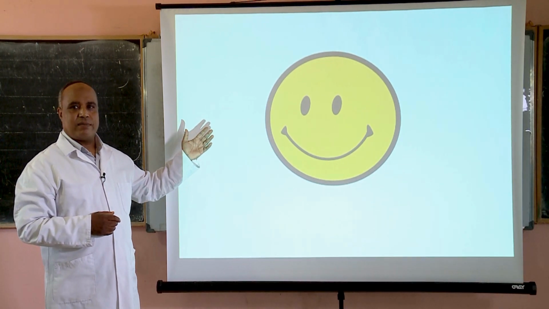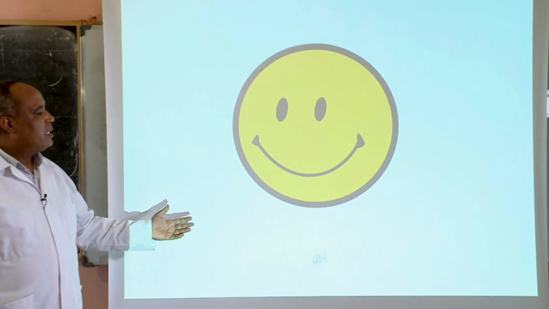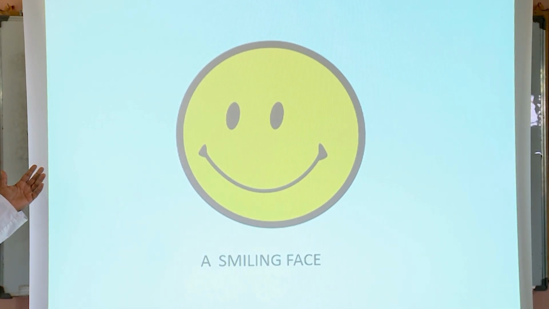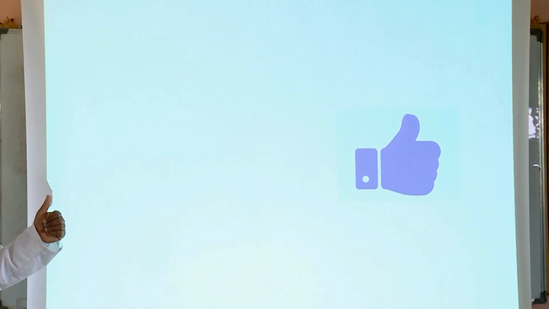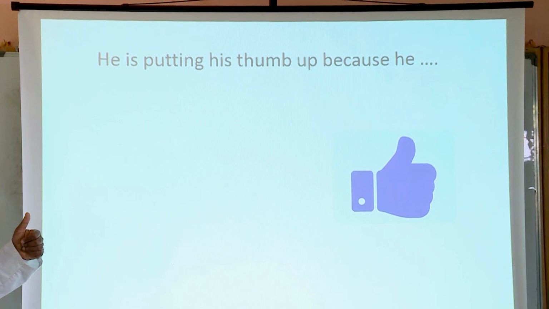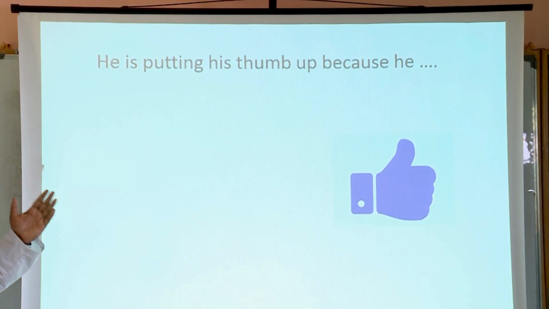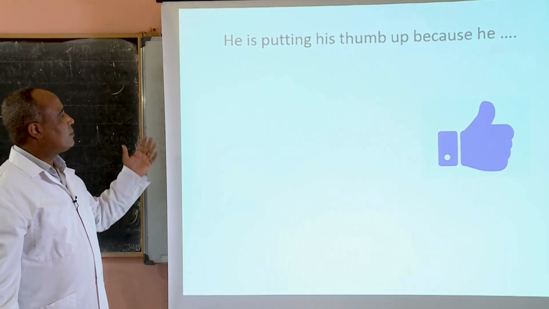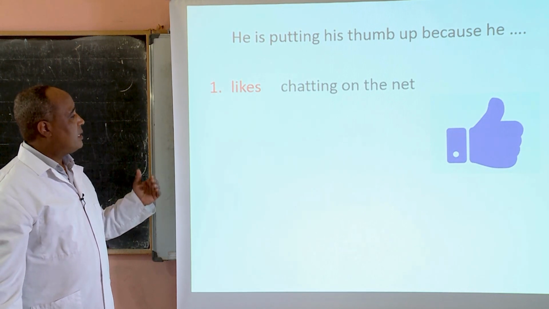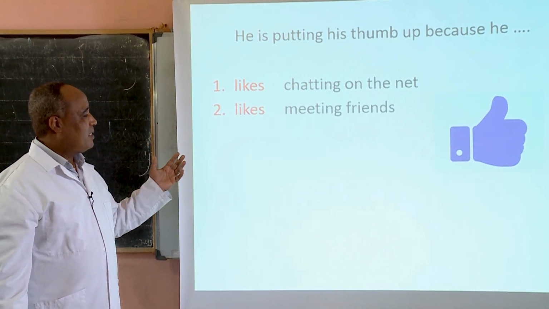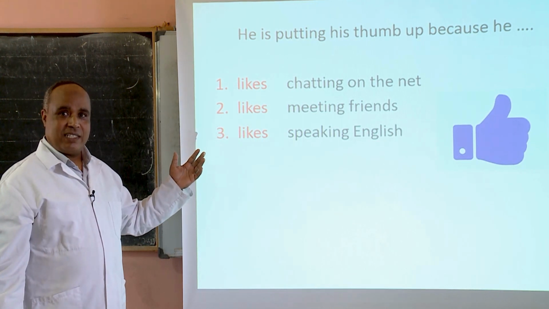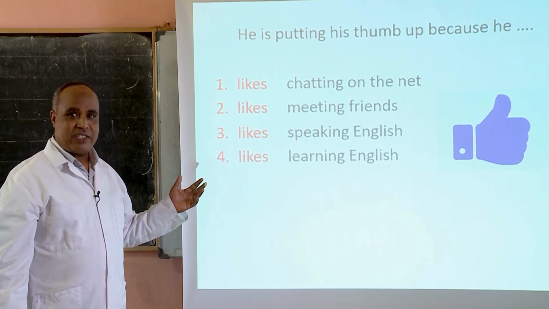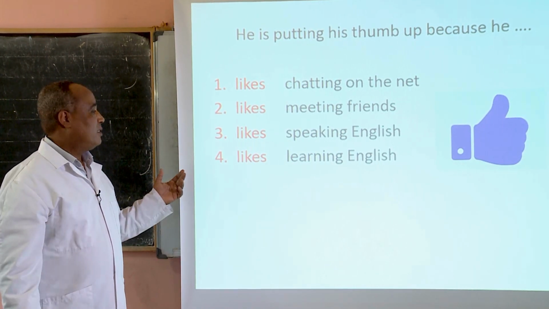Look at this face. It is a smiling face. Are you smiling now? It's good for you. When we smile, we put our thumb up. Why is he putting his thumb up? Because he likes chatting on the net, likes meeting friends, likes speaking English, likes learning English. Are you happy to learn English now? I want to see you smile.